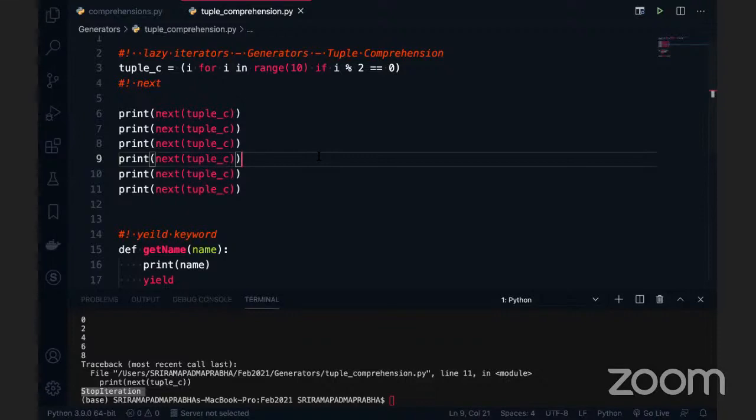So what is the use of this? Why did Python bring in generators? There are 2 advantages. First advantage is memory management, and second advantage is performance. Is it true? Okay.